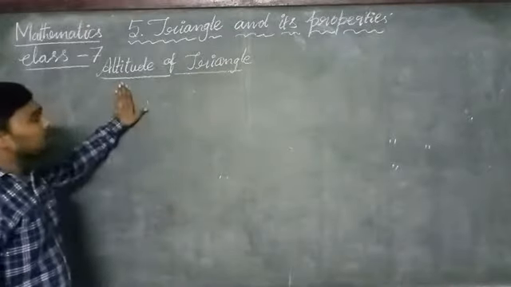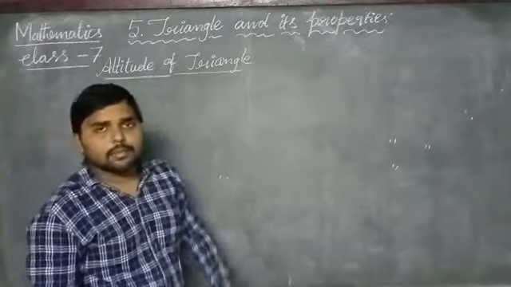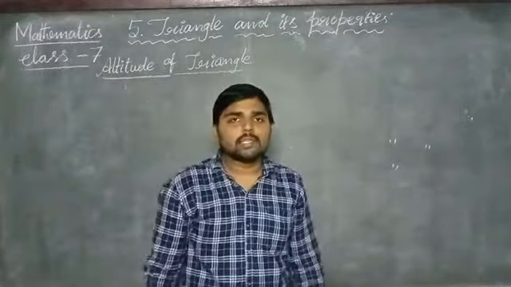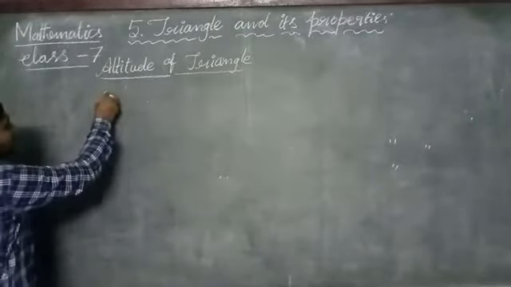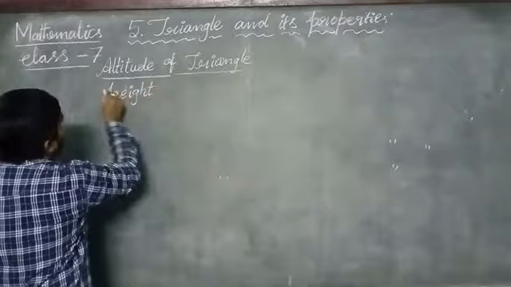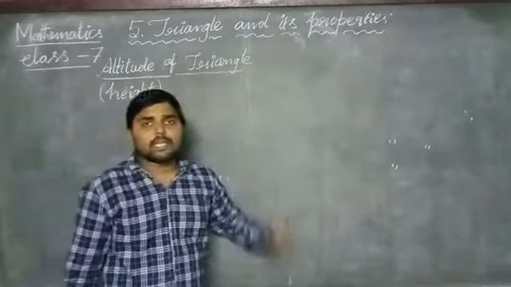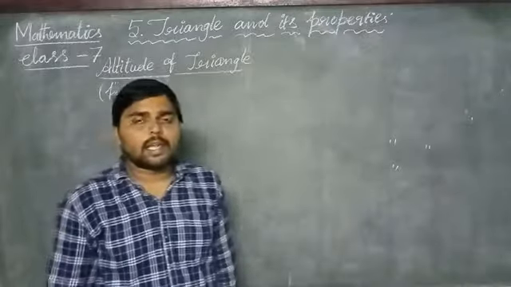Here we should know the meaning of altitude. Altitude is nothing but height. Altitude is also known as height. What is the meaning of altitude? Altitude is referring to height. It means how to measure the height of a triangle.